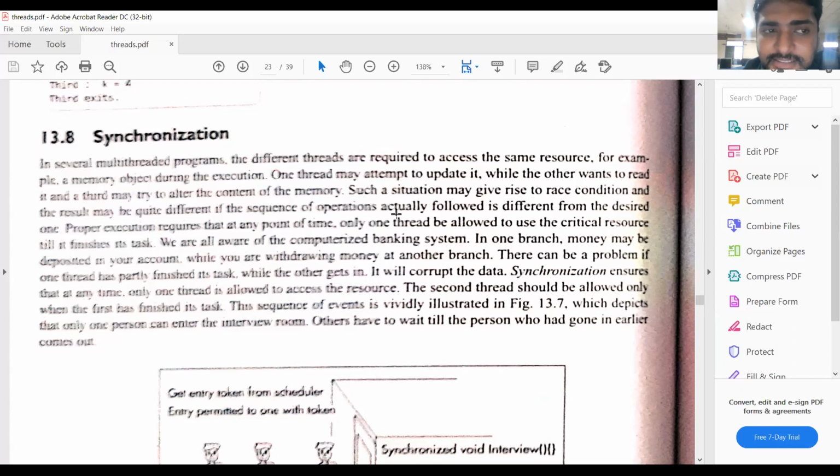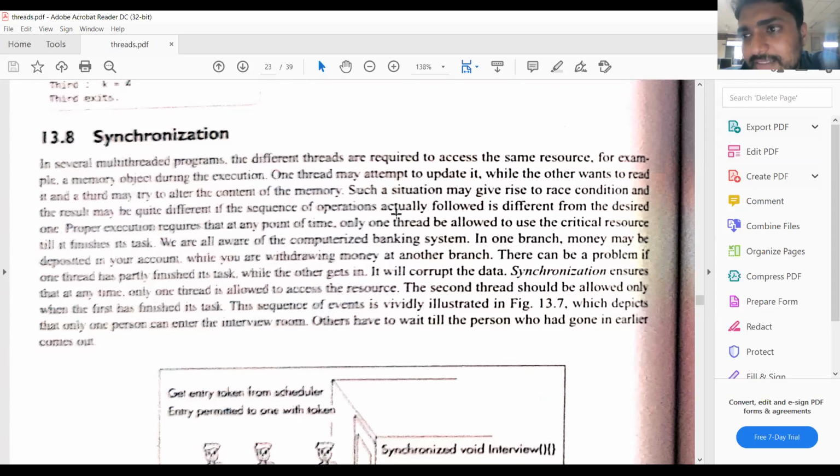Creation of threads is also very important. And then the next concept is multi-threading, multiple threads. We have seen the creation of threads, and likewise we can create any number of threads: thread 1, thread 2, thread 3. At a time, we can have any number of threads. Suppose, for example, we have 5 threads: thread 1, thread 2, thread 3, thread 4, thread 5.